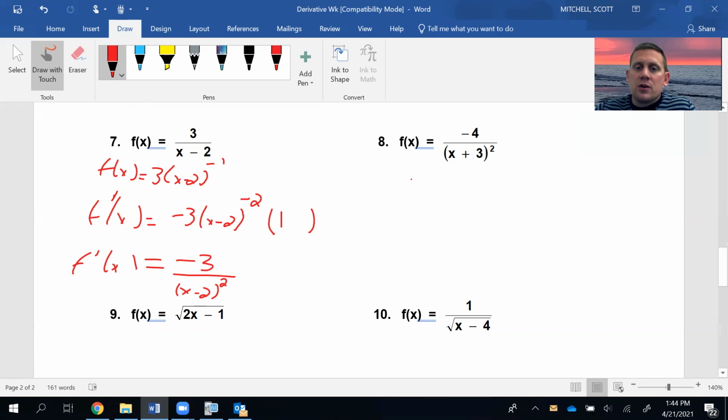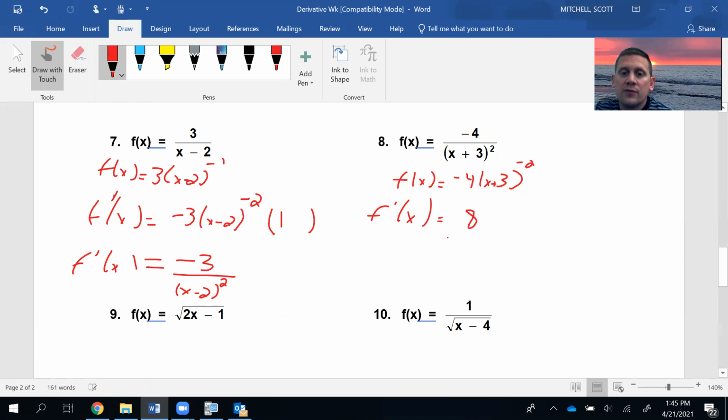All right. Let's take a look at number 8. So again, we have to write it as f of x first. We have to simplify it and put it in a format that I can take the derivative of. So I put it on the top, but I make it negative. I don't just get rid of the fraction. You can't do that. You can do that if you make the exponent negative, which I did. Okay. So now we're going to find f prime of x and find the derivative. So I take my exponent times my coefficient. So -4 times -2 is 8.